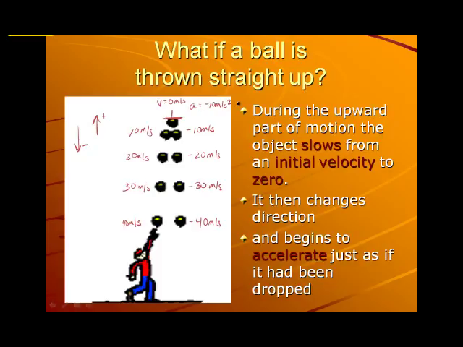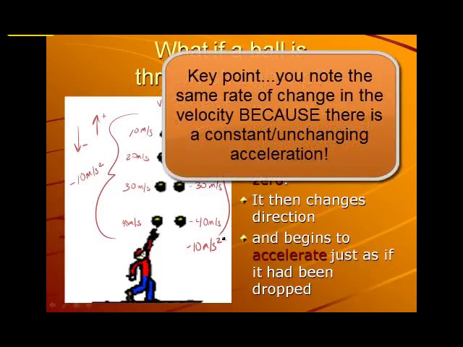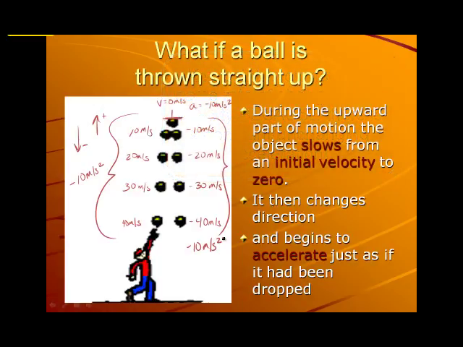What's its acceleration on the way up? On the way up, all through here, its acceleration is a negative 10 meters per second squared. What about on the way down? Well, on the way down, it's still a negative 10 meters per second squared. So the thing that remains constant for this ball as it travels up, slows down, stops, and speeds up on the way down, what remains constant is the rate of acceleration. The rate of acceleration is calculating how quickly the velocity changes. The velocity is not constant. The velocity is changing at that rate of acceleration.